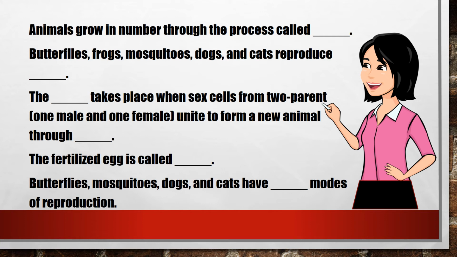Butterflies, frogs, mosquitoes, dogs, and cats reproduce blank. The blank takes place when sex cells from two parents, meaning one male and one female, unite to form a new animal through blank. The fertilized egg is called blank. Butterflies, mosquitoes, dogs, and cats have blank modes of reproduction. I'm going to give 1 minute to answer these items.